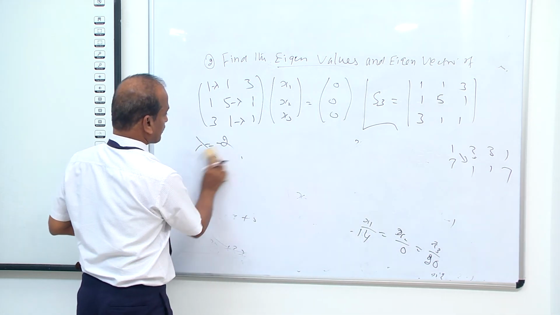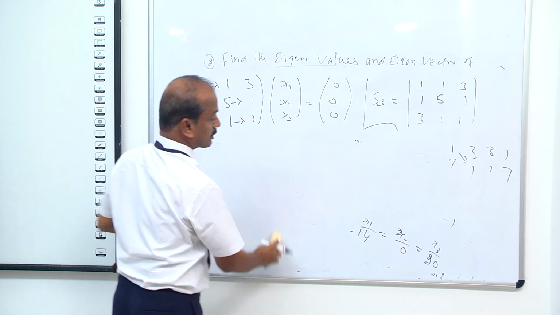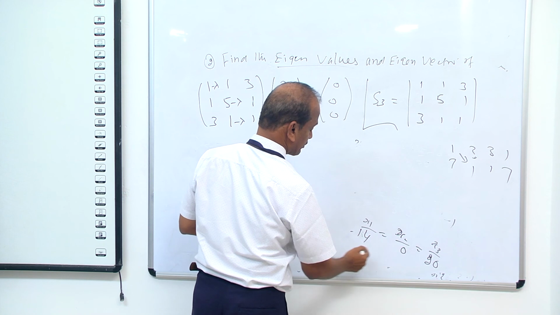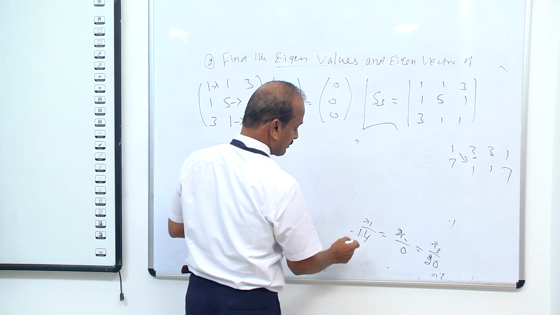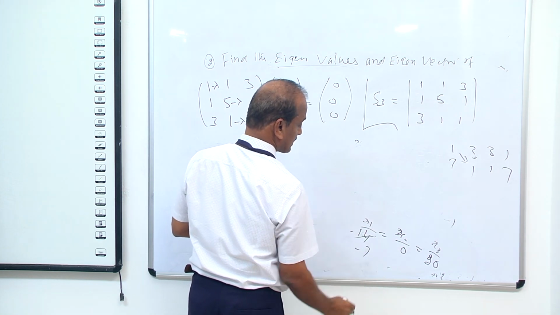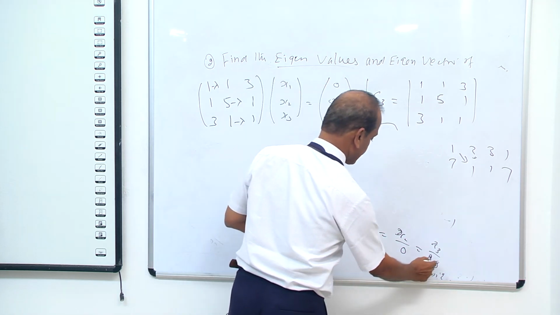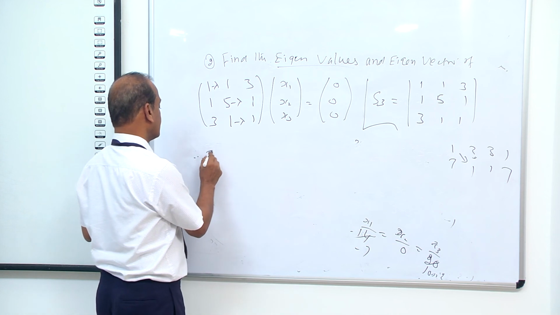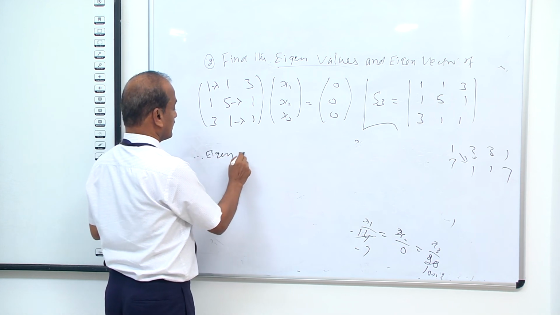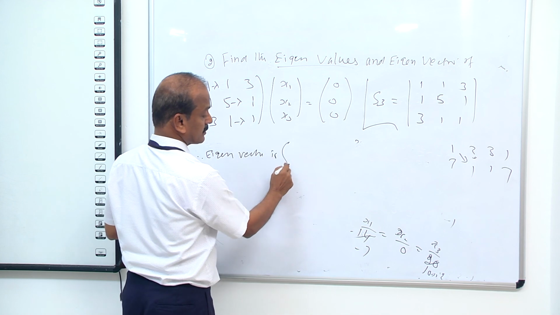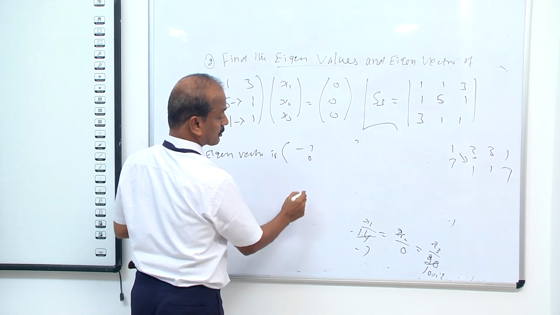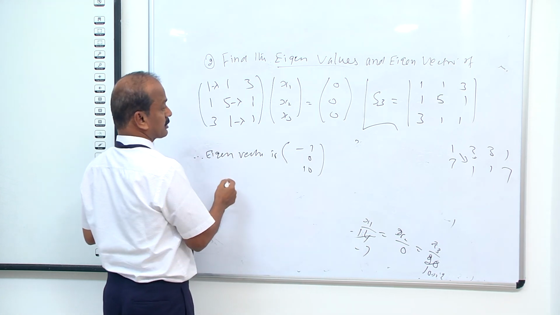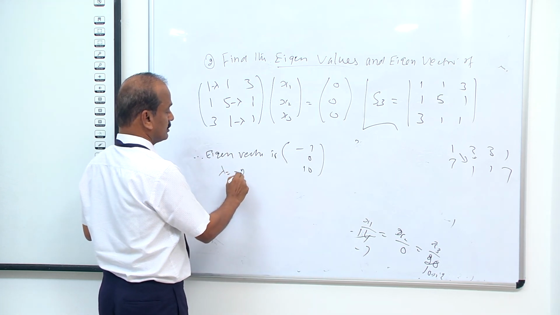By the rule of cross multiplication, we get the values of x1, x2, x3 as minus 14, 0, 20. If we divide by the common number 2, it becomes minus 7, 0, 10. Therefore, the eigenvector is minus 7, 0, 10. This is the eigenvector corresponding to the eigenvalue lambda equal to minus 2.